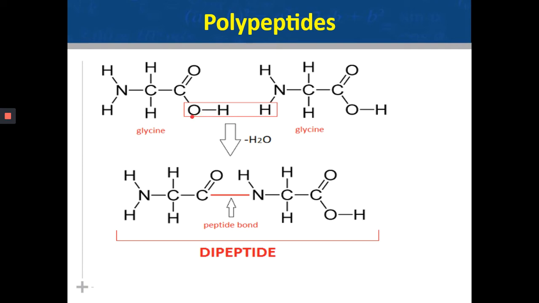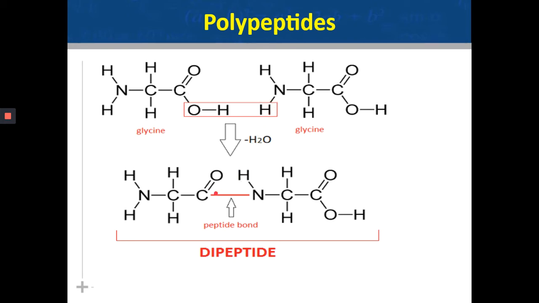Then the carboxylic group will lose its OH, and the amine group will lose one of its H to release a water molecule. Now this carbon and this nitrogen will have extra electron pairs to share with each other.